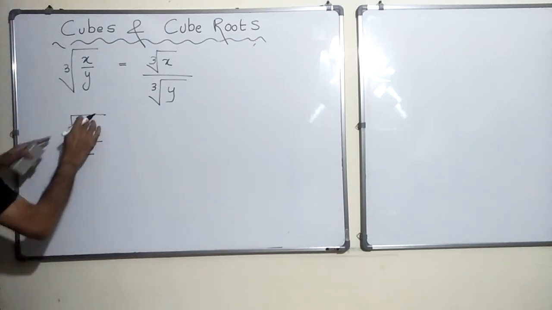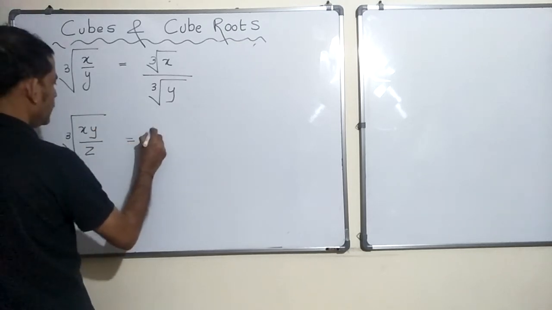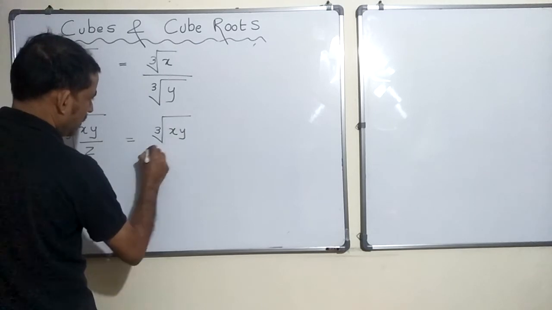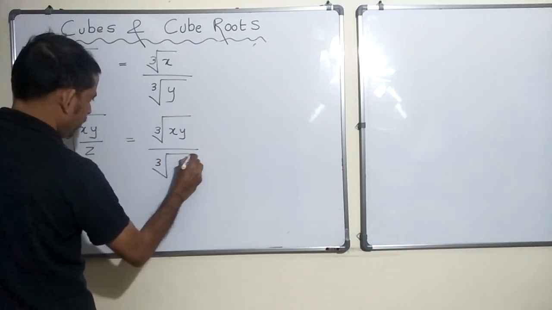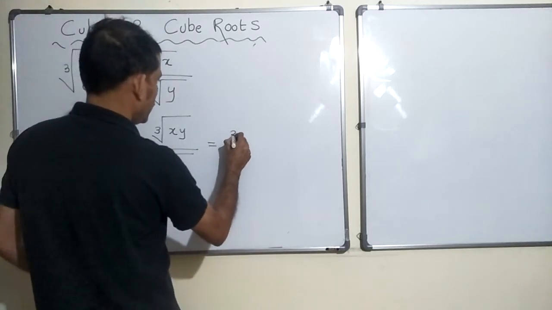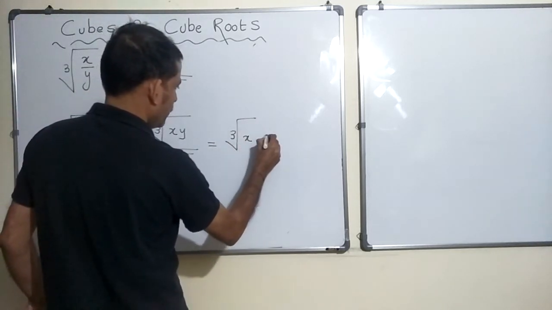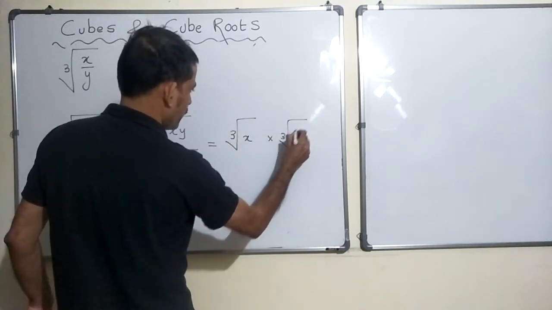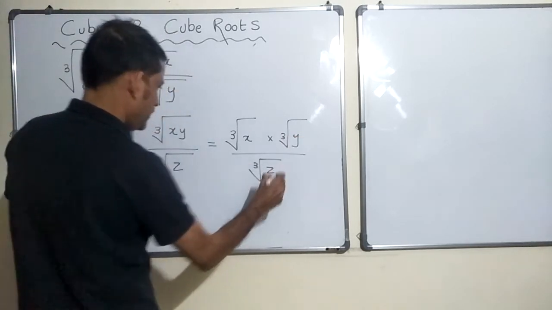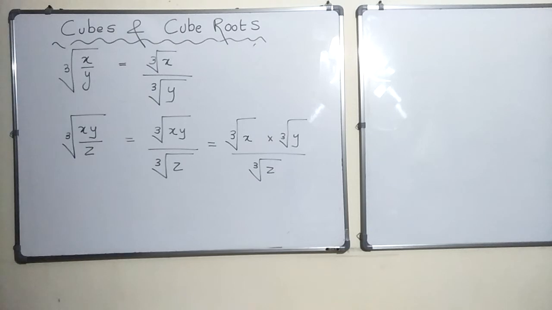Cube root of x y z is nothing but cube root of x multiplied by cube root of y multiplied by cube root of z. Remember the previous property. This is what it is.